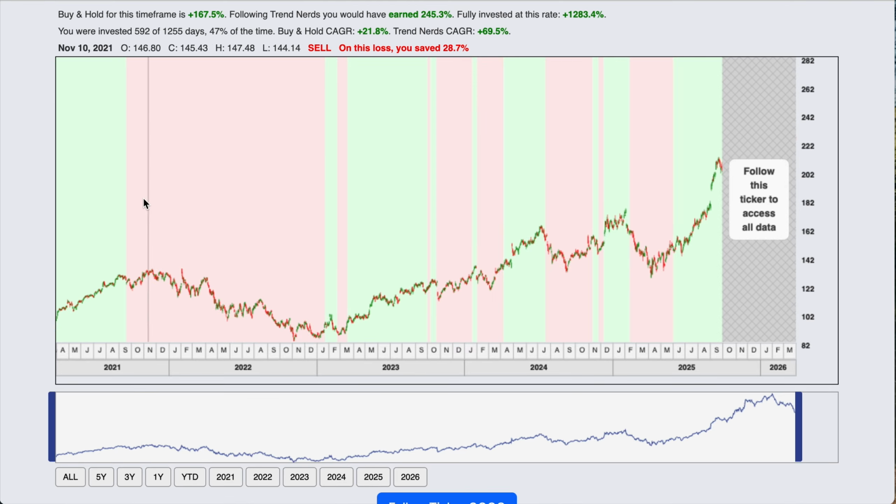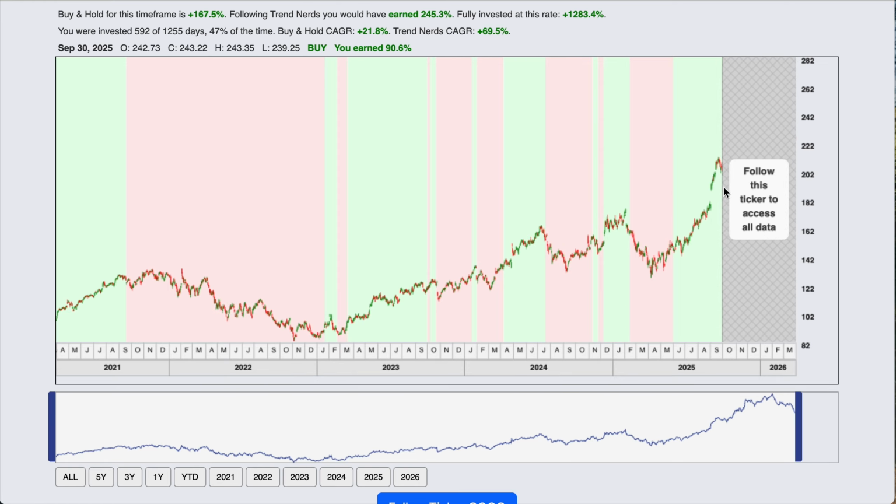And you can see that the background is either light green or light red or pink. When the area is pink, that means Trend Nerds is marking it as a downtrending stock. So normally you would be out of the stock when it's pink and downtrending. Here we can see this green section here is uptrending, and Trend Nerds would have had us in at that point of time. And let's say that this is a stock that we would want to follow.